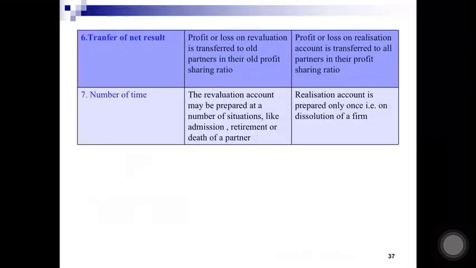Transfer of net result: the profit or loss on revaluation is transferred to old partners in the old ratio, but the profit or loss of realization account is transferred to all the partners in their profit sharing ratio. Number of times: revaluation account can be prepared a number of times in different situations, but realization account is prepared only once, that is, on the dissolution of the firm.